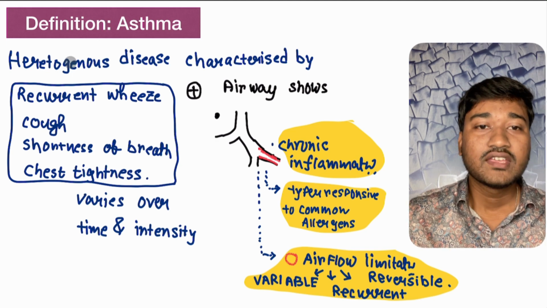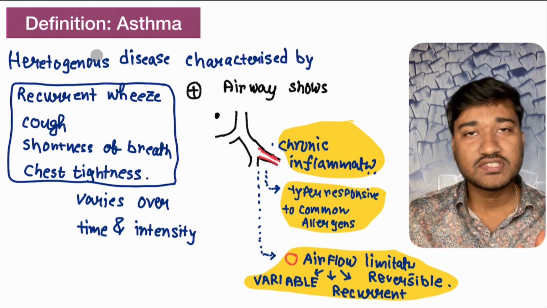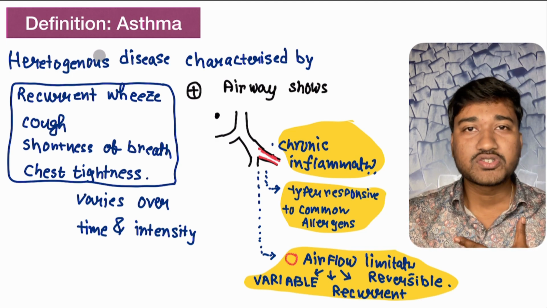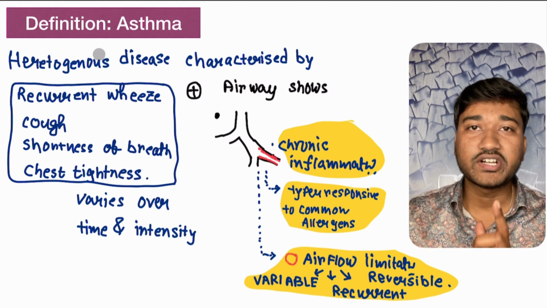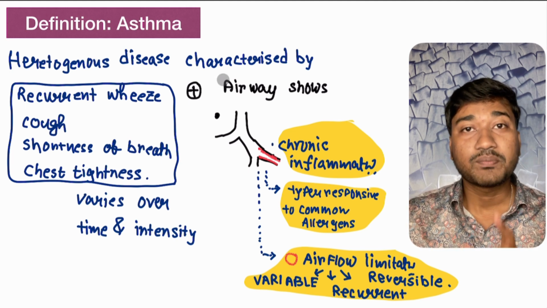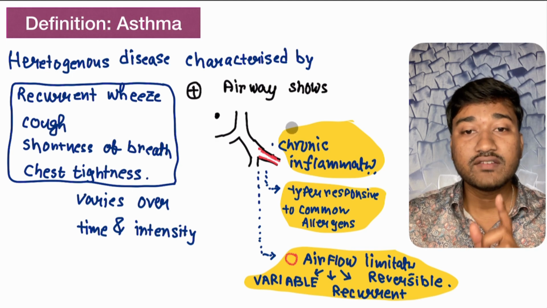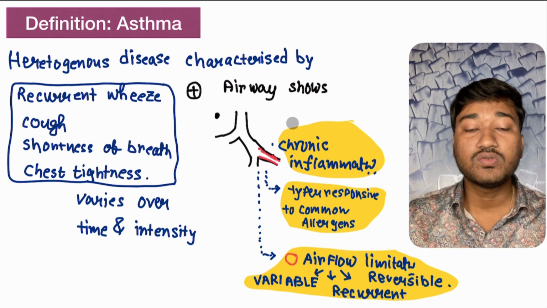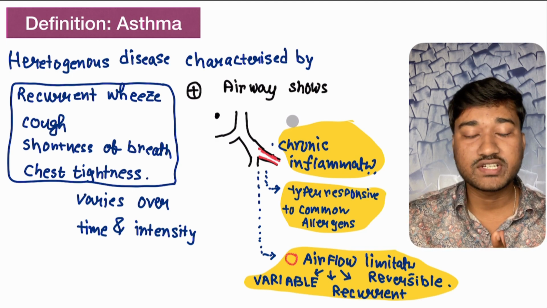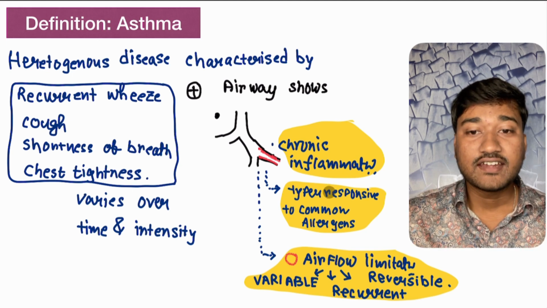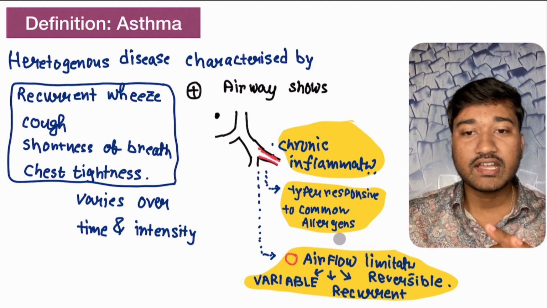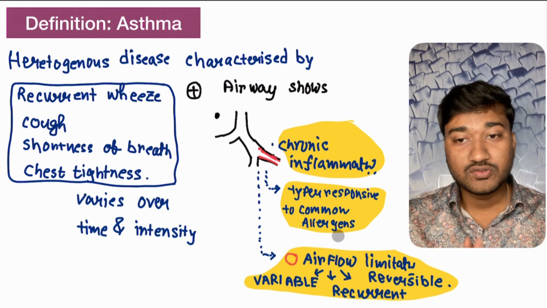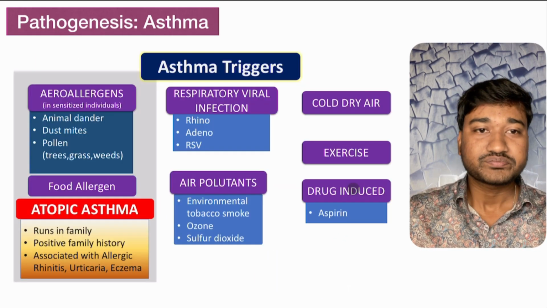So again, asthma is a heterogeneous disease which is characterized by cough, shortness of breath, chest tightness and recurrent wheeze which varies over time and intensity, and also pathologically characterized by chronic inflammation. This chronic inflammation is due to hyperresponsiveness of the airway towards the common allergen, and there is airflow limitation because of this, and this is reversible, recurrent and variable. Please don't forget this. So that's all.